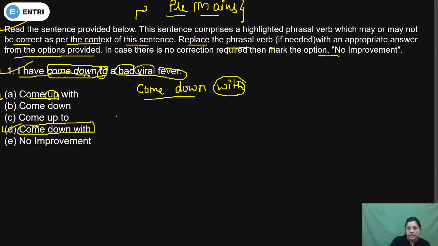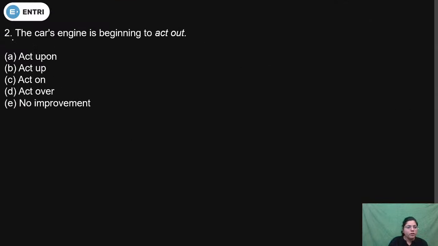Okay. Now come to the next question. The car's engine is beginning to act out. Again you have to check whether act out is correct or not. This is the case of a car's engine. Somewhere we are trying to say it behaves badly and strangely. So the car's engine is beginning to behave badly and strangely.